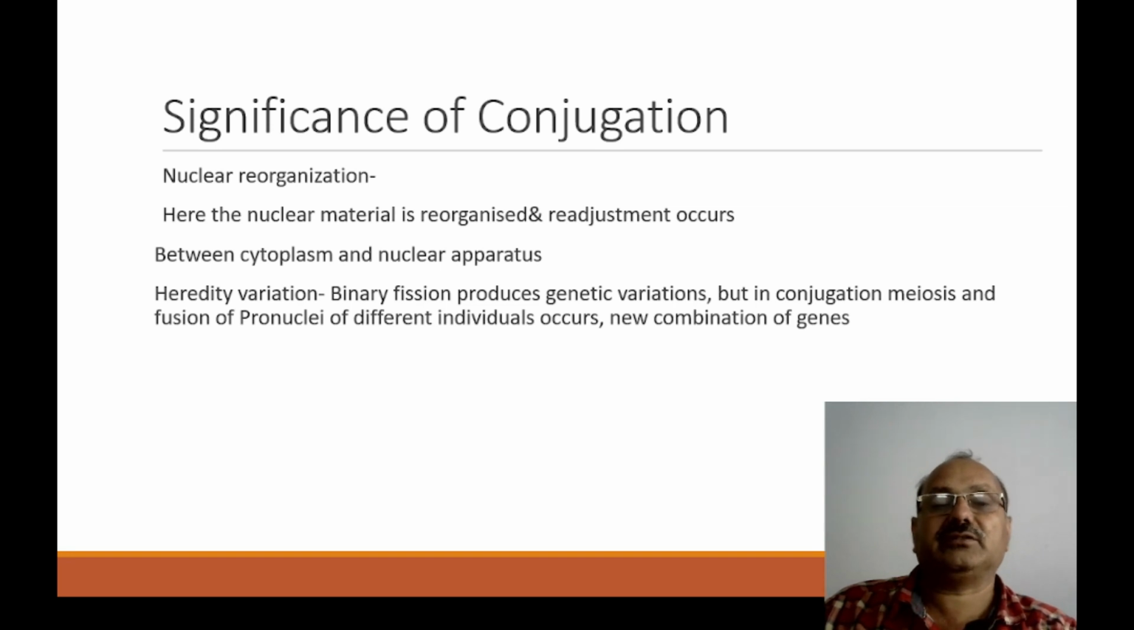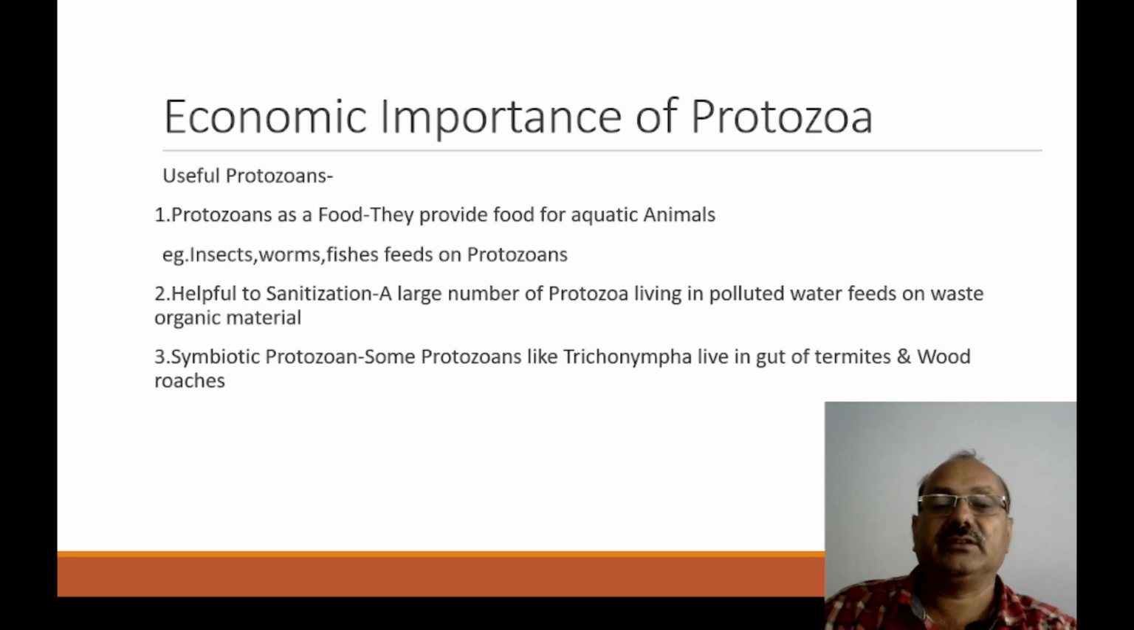The second significance of conjugation is nuclear reorganization. Here, nuclear material is reorganized and a readjustment occurs between the cytoplasm and nuclear apparatus. The third important significance of conjugation is hereditary variation. Binary fission produces no genetic variations, but in conjugation, meiosis and fusion of the pronuclei of different nuclei occur, and there is formation of new genes.